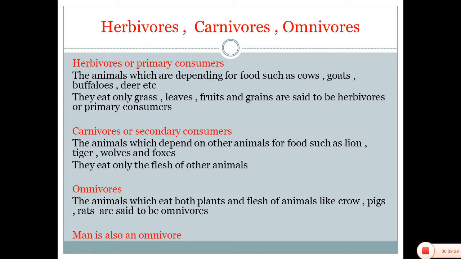And the third one is omnivores, the animals which eat both plants and flesh of animals, like crow, pigs, and rats. Omnivores eat both plants and animals. Human being, man, is also an omnivore. This is not applicable for everyone.